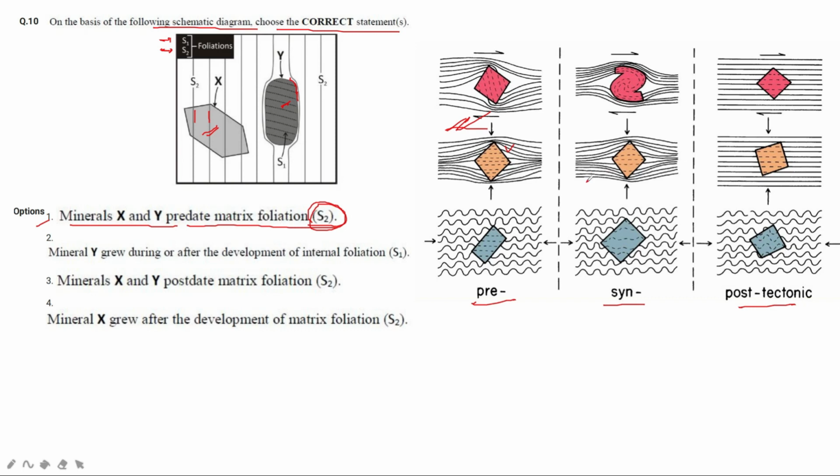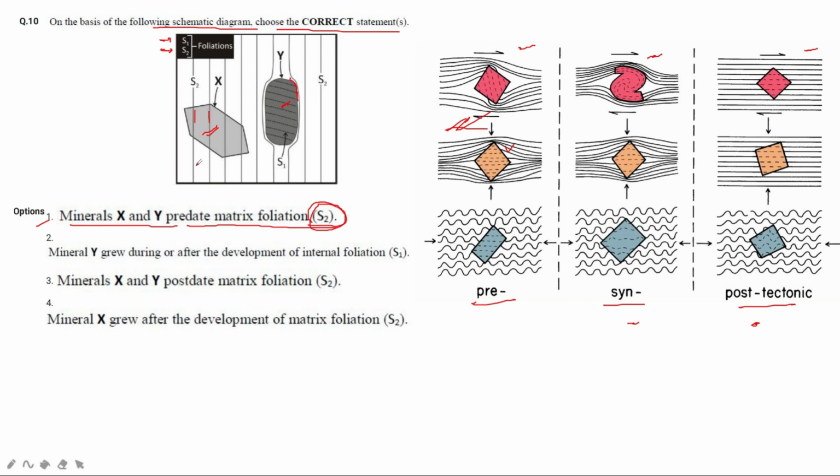The crystallization of that crystal, whether it is pre-tectonic, syntectonic or post-tectonic. Whether the crystal was formed before the tectonic event happened, before the deformation happened, or during the deformation, or after the tectonic event. You can see different types of patterns are produced in different cases.